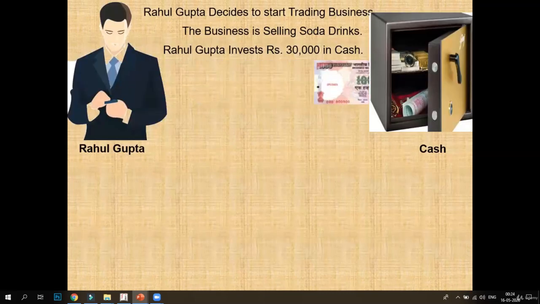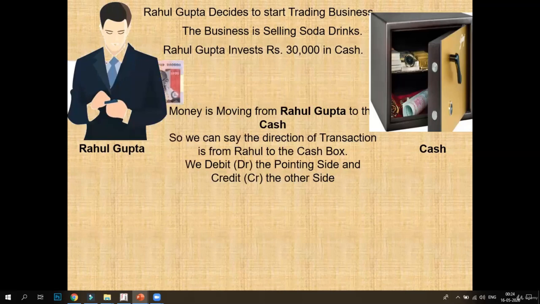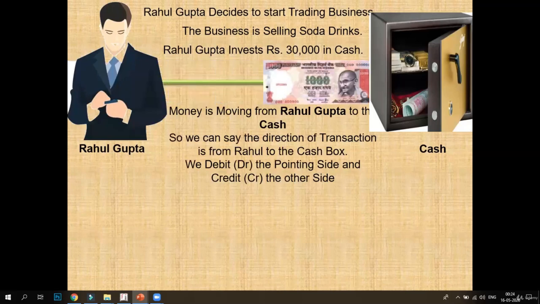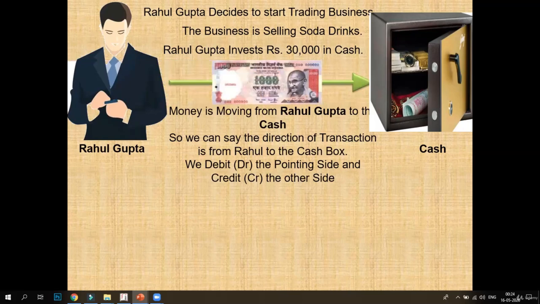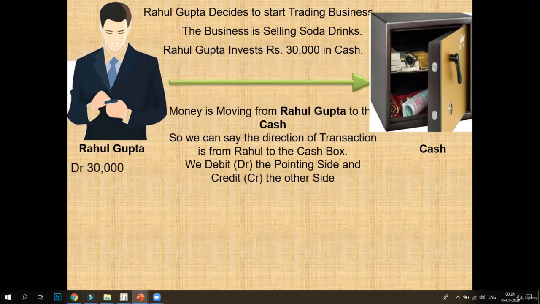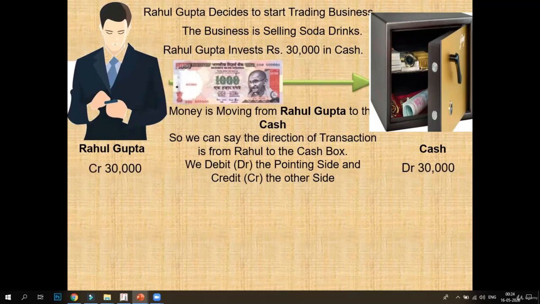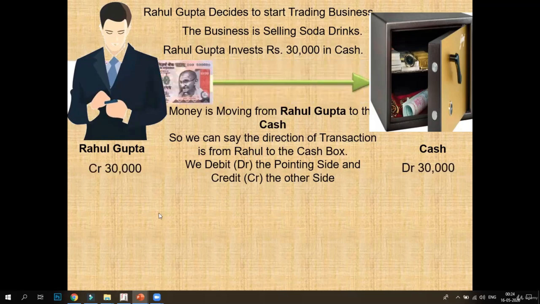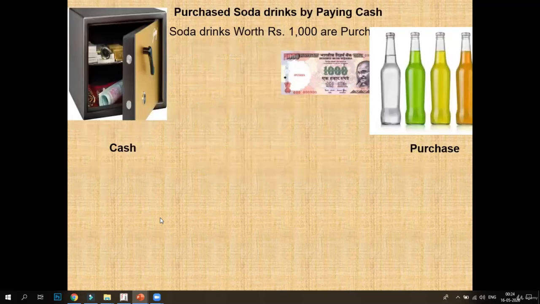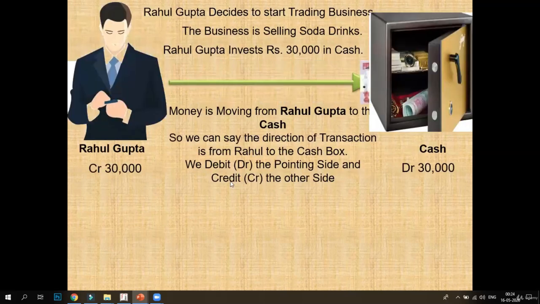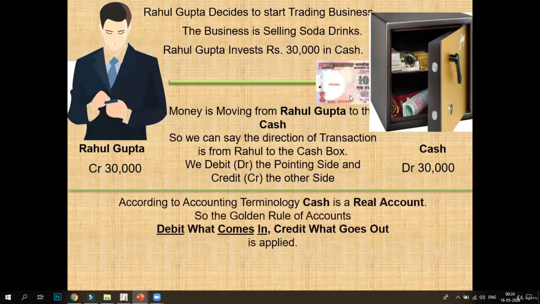The first entry: Rahul Gupta decides to start a trading business of soda drinks. So he invests cash of rupees 30,000 in the company's cash box. Here our cash box is increasing, and Rahul Gupta's capital is decreasing. So the pointing side of this transaction will get debit and Rahul Gupta will get credit.